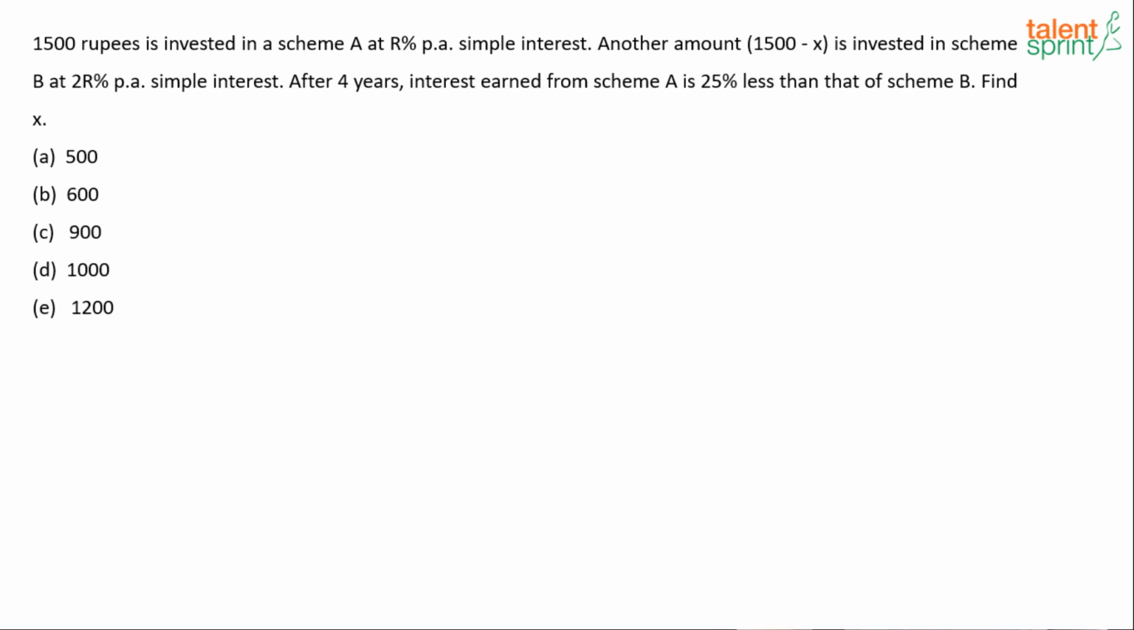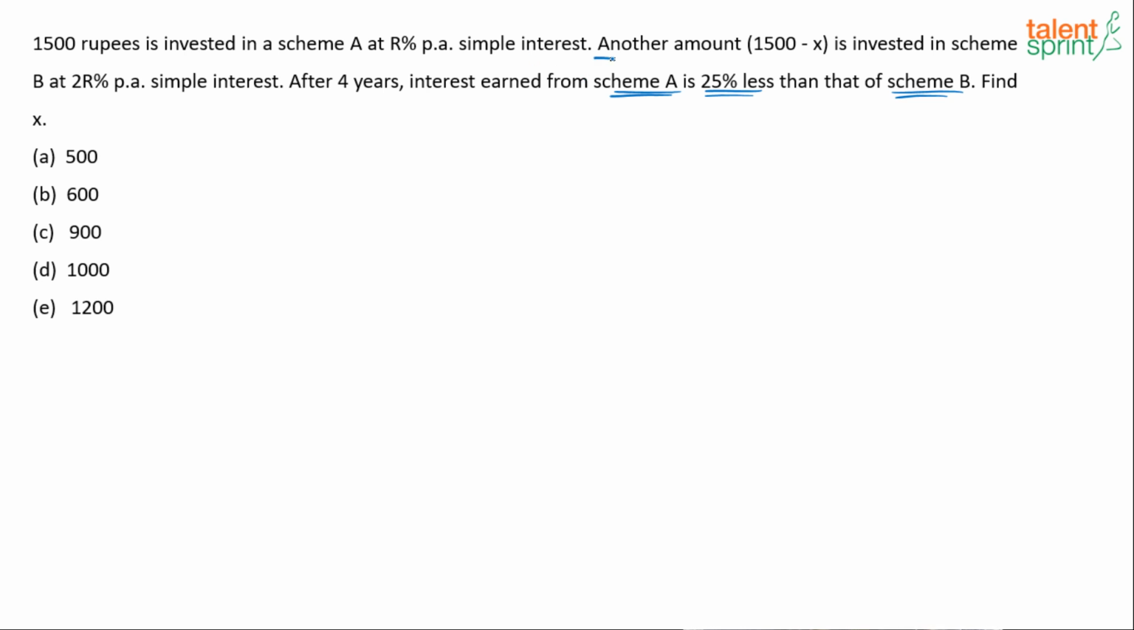Got it? Okay, here we go. 1,500 rupees is invested in scheme A at R% per annum simple interest. Another amount, 1,500 minus X, is invested in scheme B at 2R% per annum simple interest. After 4 years, interest earned from scheme A is 25% less than that of scheme B.